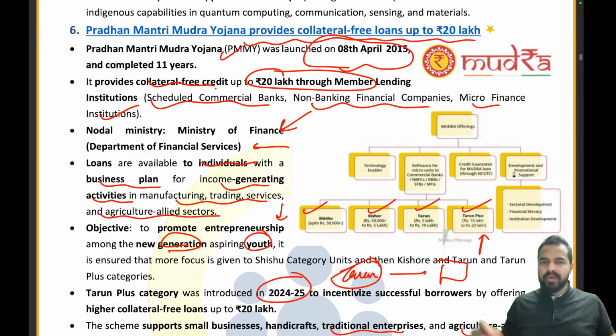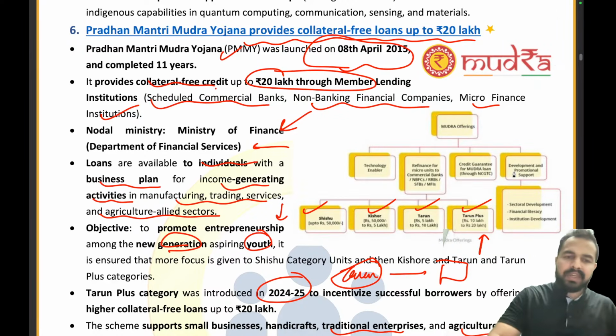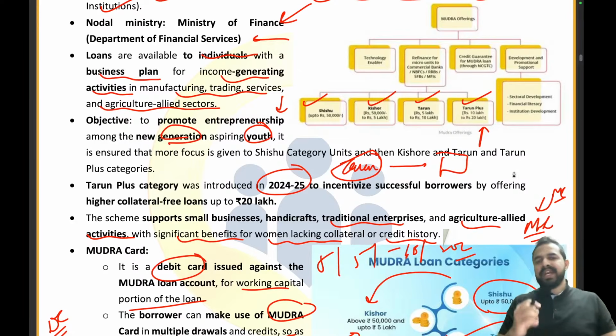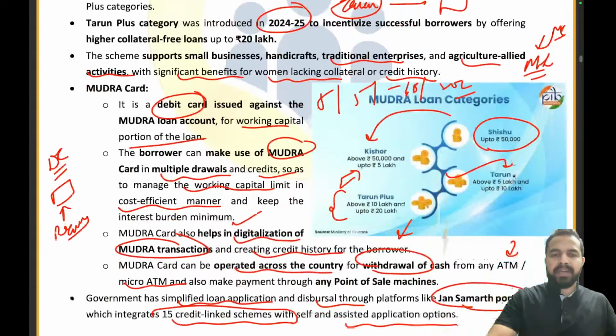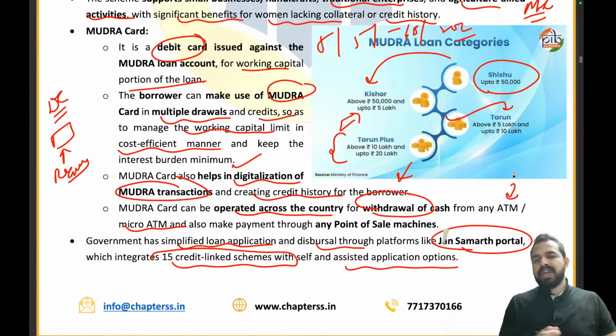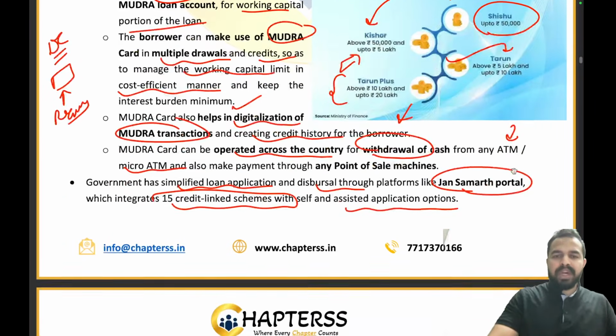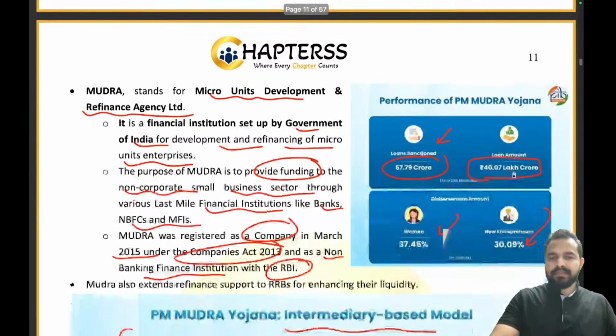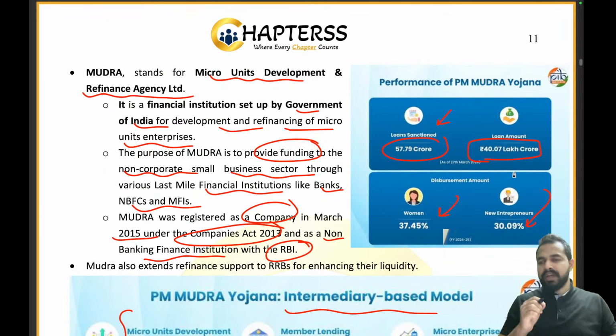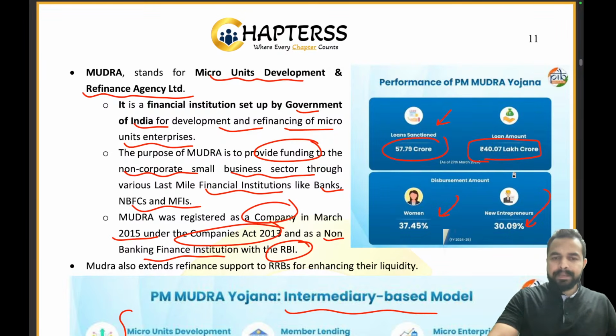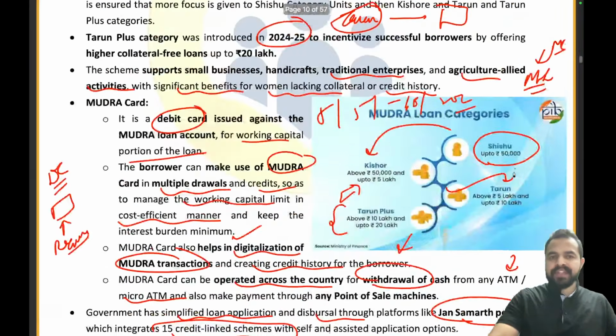20 lakh collateral free loan we are providing. Who will be giving? What is the name of the nodal ministry is clear. When the Tarun Plus category was launched, what is the amount that they can take under this part? Then what is the full form of the Mudra? What is the Mudra card? Mudra was launched as a company under which section? Company is at 2013. It was launched in 2013, right? So everything is clear.